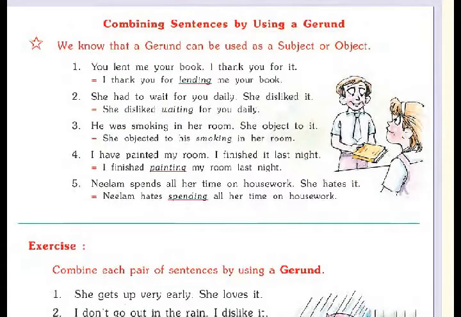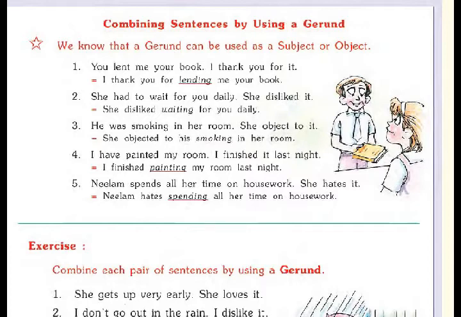Now combining sentences by using a gerund. gerund को use करके sentences को join करना है. We know that a gerund can be used as a subject or an object. For example, you lent me your book. Second one is I thank you for it. Here two sentences are given. We have to join both of them using a gerund. Then the answer is I thank you for lending me your book.